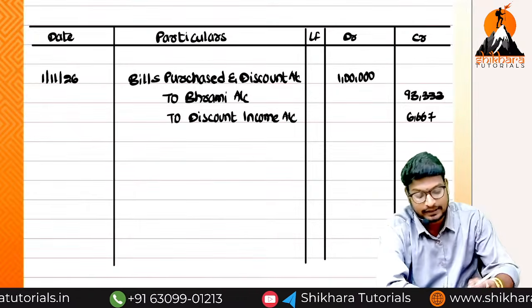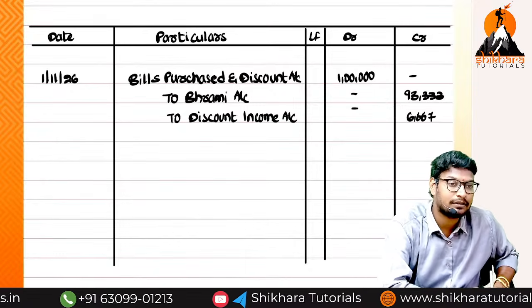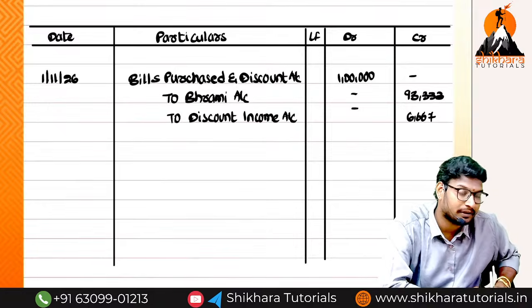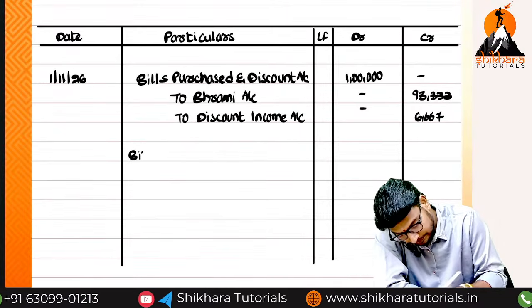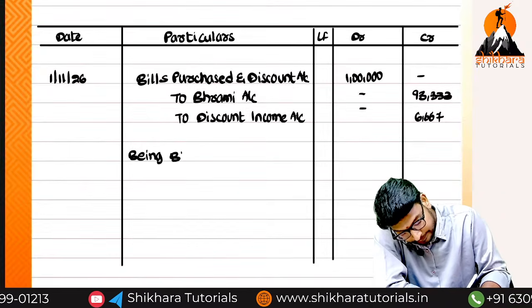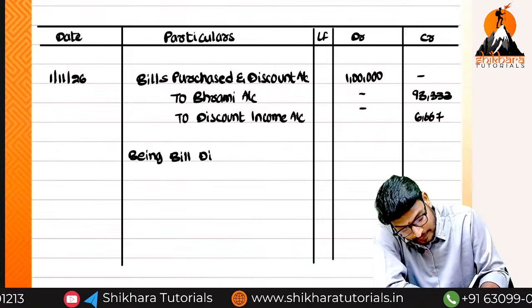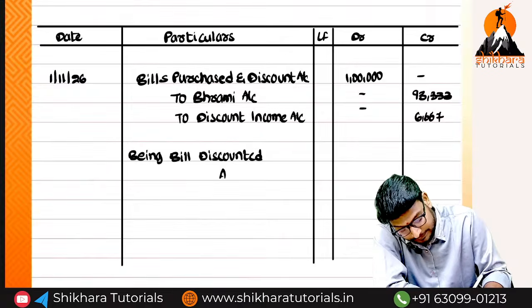Okay now guys, you can write the entry. Being bill discounted accepted.